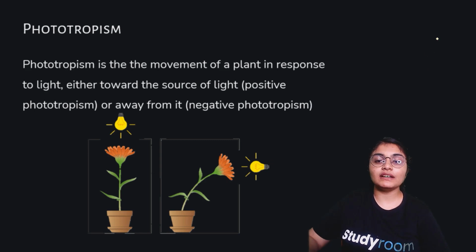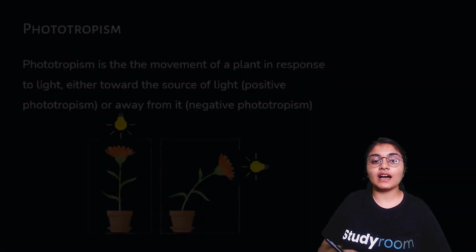So when the plant grows towards the direction of the light, if the plant is growing this way and the light is present in the same direction, then it is known as positive phototropism. And if the plant is growing in the opposite direction of the light, then it is called negative phototropism. Okay, so this is how it happens in response to light.